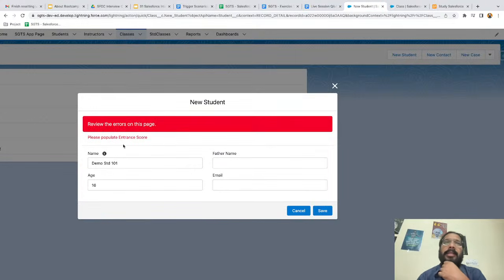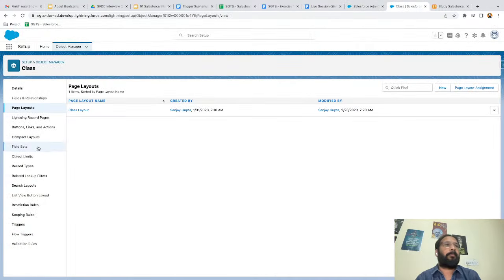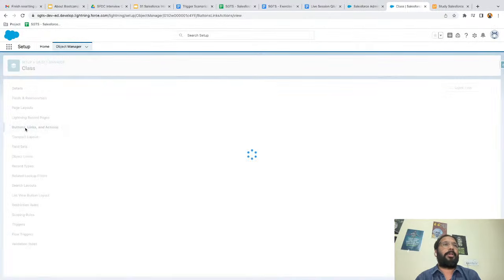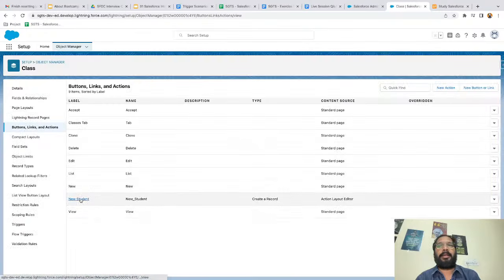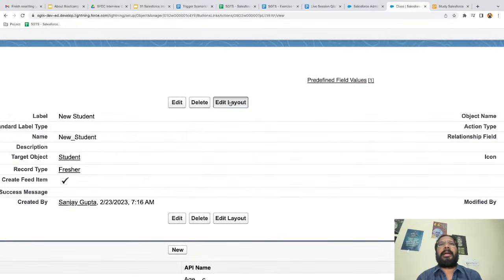Okay, so here you can see this is the error. Now we need to fix it. Please populate entrance code. So entrance code is a required field and that field is not available on this layout. So what we need to do, we need to edit that and place this field. So I'm going to button links in action and clicking on this action, and I'm going to click on this edit layout.